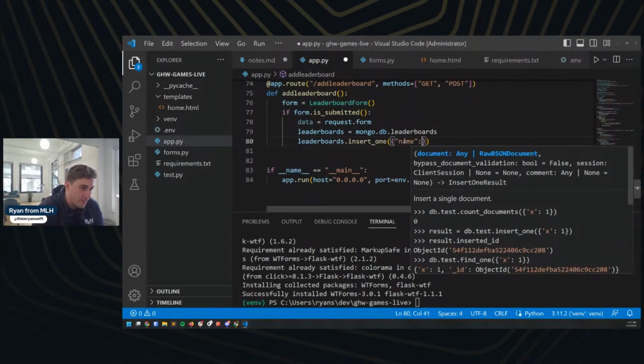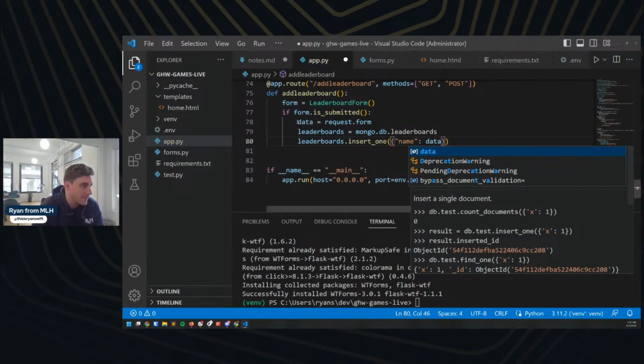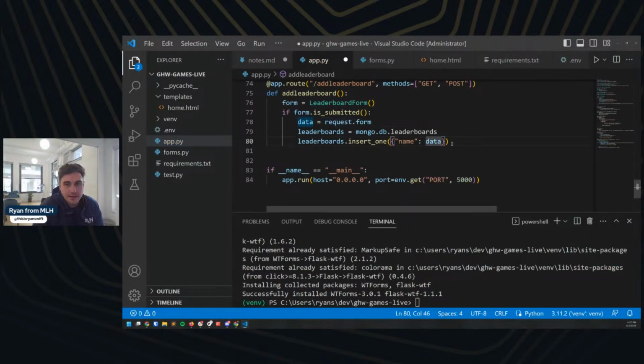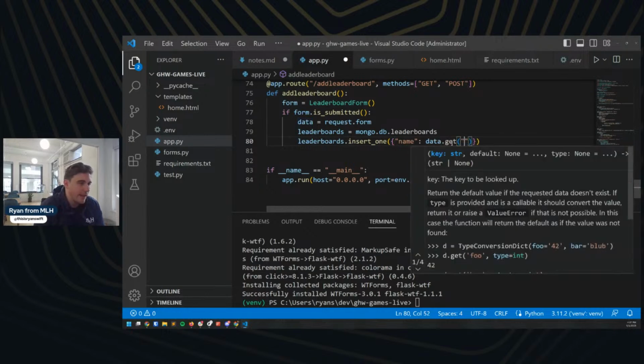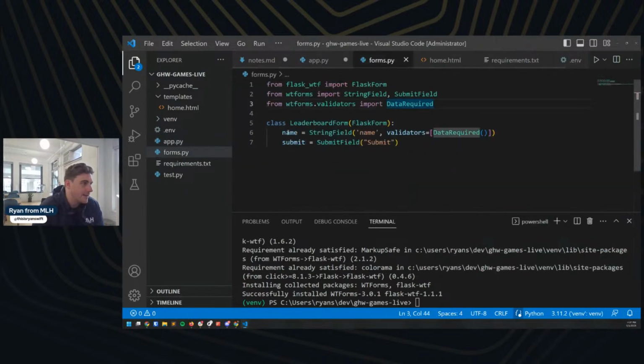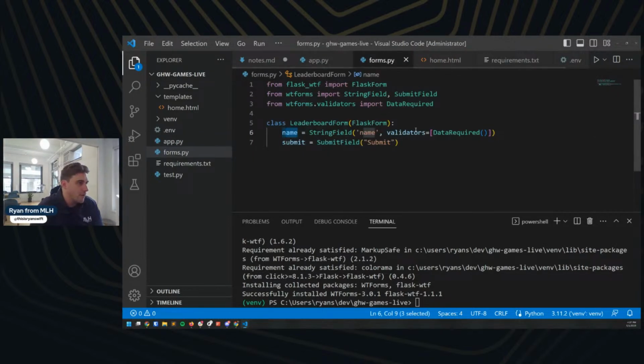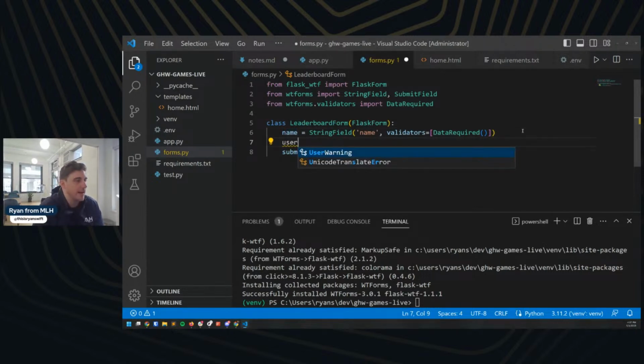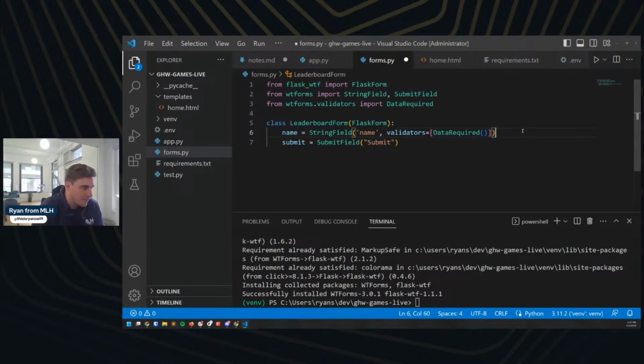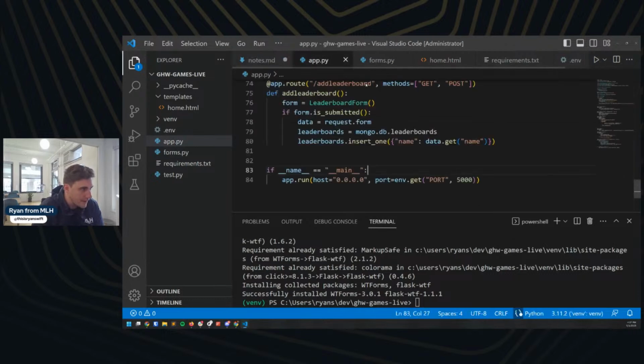So I'm going to say name, and then I'm going to provide it with the form data. So data, right? This is going to be from right here. We're going to do data.get, and then we want to get the name from our leaderboard form. So we're going to do .get name here. Great. And in this form later on, if we wanted to add like the user who submitted it or something like that, we can add this in here and then pull it back and save it as part of our leaderboards going forward. So this looks like it should be fine.